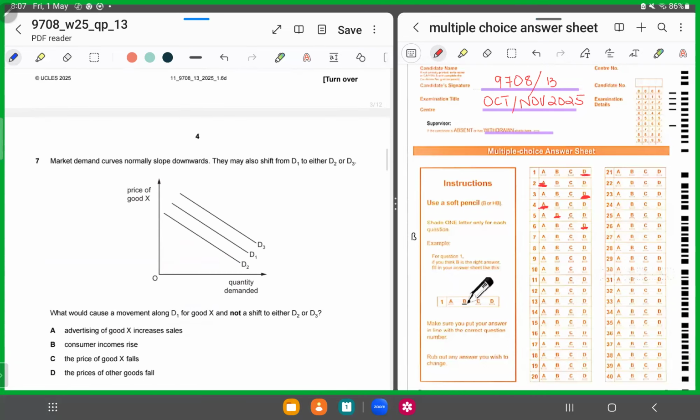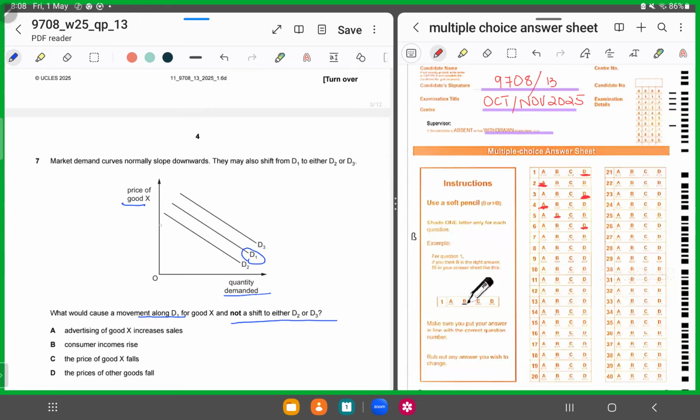MCQ number 7. MCQ number 7 displays 3 downward sloping demand curves. Vertical axis displays the price. The horizontal displays the quantity demanded. They're saying usually the market demand curves are downward sloping. They may also shift from D1 to D2 or D3. Now they're saying what would cause a movement along D1 for good X and not a shift to either D2 or D3. So now if, let's suppose, this is the initial demand curve D1, what would enable a movement along the same curve?